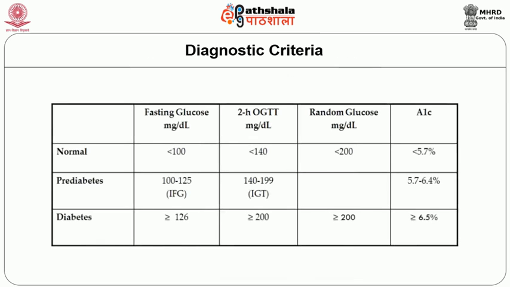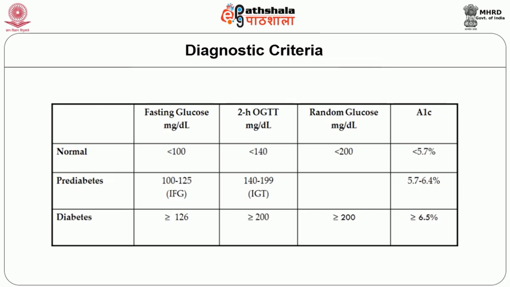So the diagnostic criteria to say diabetes. Let's see. The fasting plasma glucose value, if it is less than 100, it is normal. If the value is between 100 to 125, it is called impaired fasting glucose. If the value is more than 126, it is branded as diabetes. After 2-hour OGTT, that is oral glucose tolerance test, if the value is less than 140 it is normal, the value between 140 to 199 is called impaired glucose tolerance. This is pre-diabetes. A value more than 200 is branded as diabetes. Or if the random blood sugar is less than 200 it is normal, if it is more than 200, branded as diabetes.